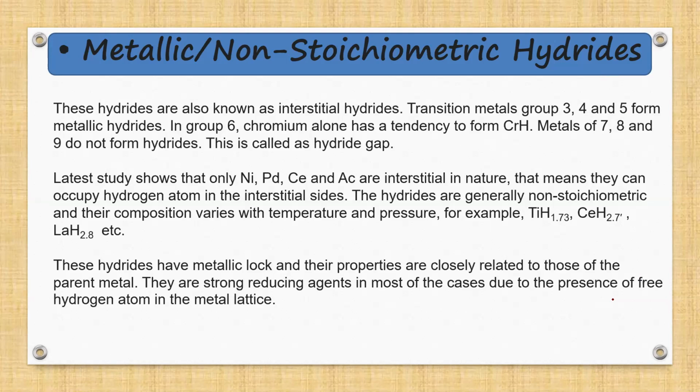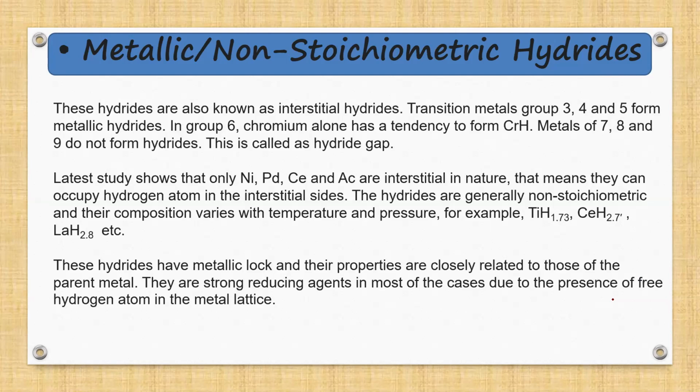In group 6, chromium is an element which alone has a tendency to form a hydride, that is CrH. Metals of the 7th, 8th and 9th group do not form hydrides. Hence, this is known as a hydride gap. Latest studies show that only nickel, palladium, cerium and actinium are interstitial in nature. That means they can occupy hydrogen atoms in the interstitial sites.